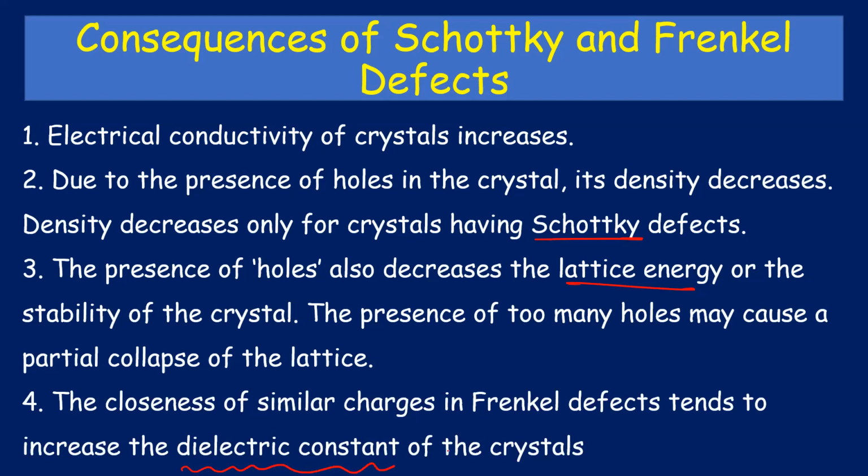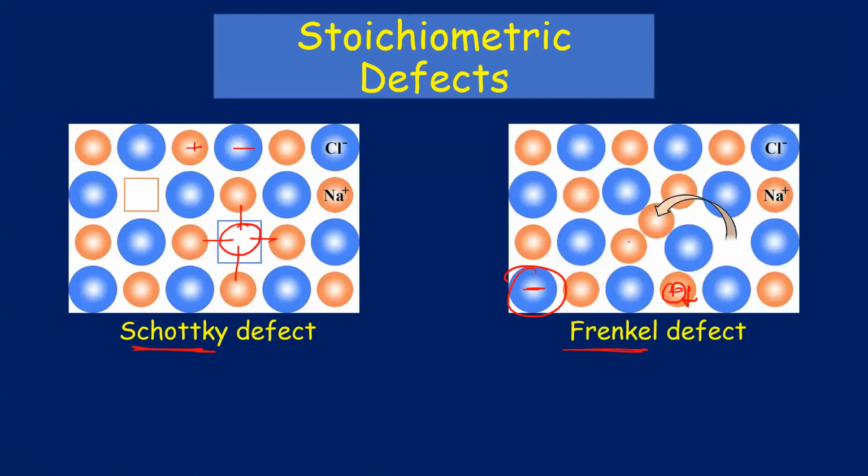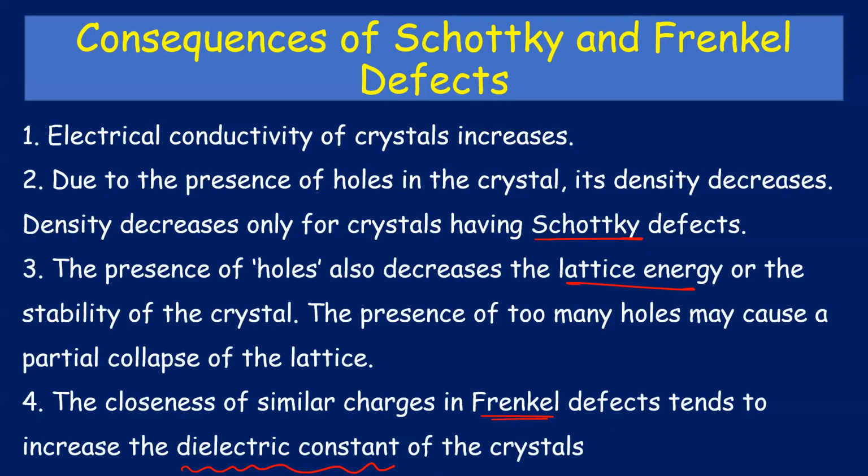Okay, the dielectric constant increases in Frenkel defect because you have seen here that you have 3 positive charges on the same side. Positive, positive, positive. If you have this type of arrangement, then the dielectric constant increases. That means the electrical permeability increases here. Okay, that is the last point. Due to the closeness of similar charges in Frenkel defect, it tends to increase the dielectric constant of the crystal, the electrical permeability. So electricity moves very easily in this Frenkel defect. Electric field basically.